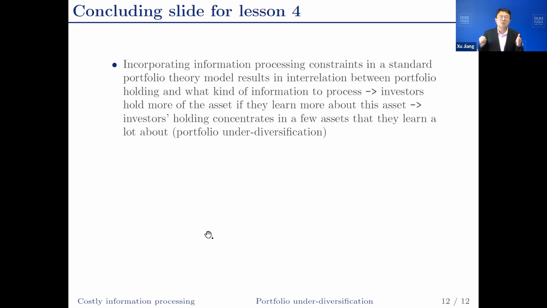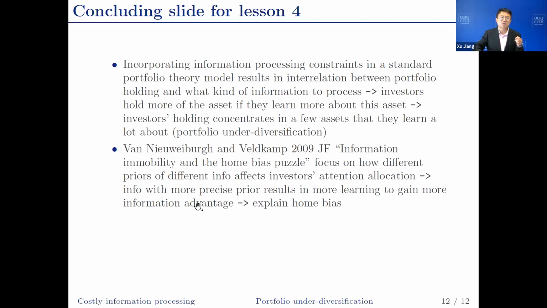So to conclude, incorporating information processing constraint in a standard portfolio theory model would result in interrelation between what portfolio you hold and what kind of information you want to learn. The driving force is that investors hold more of the assets if they want to learn more about the asset. That could result in investors holding concentrates in a few assets that they learn a lot about, which is portfolio under-diversification. Van Nieuwenburg and Veldkamp 2009 JF paper has a similar message.